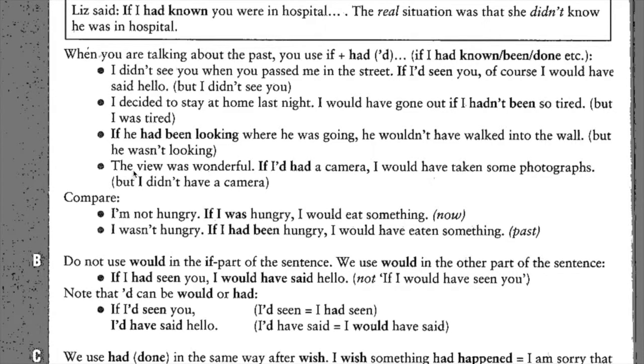Okay? So the view was wonderful. Let's see another example. The view was wonderful. If I had had a camera, I would have taken some photographs. Observe here that you can use had. This 'd here is because you are contracting had. So I plus had can be I'd, and then this second had is not a repetition, it's only the main verb, right? So if I had a camera, or if I had had a camera, I would have taken some photographs. That's totally okay, right?